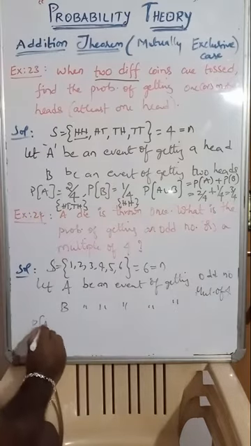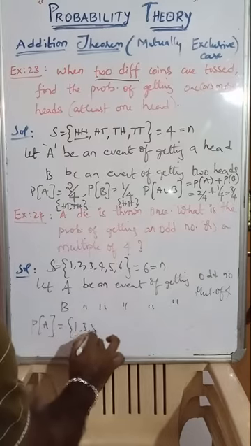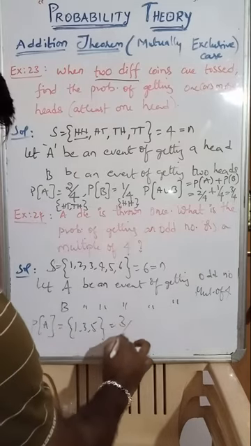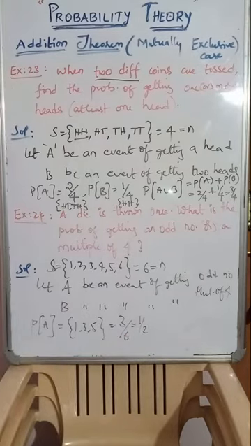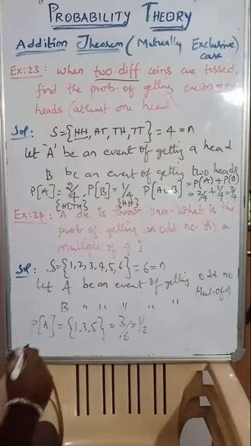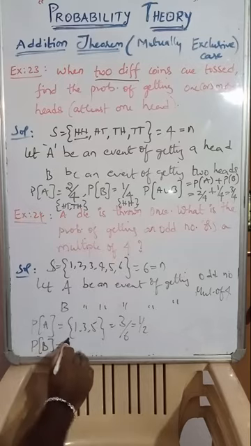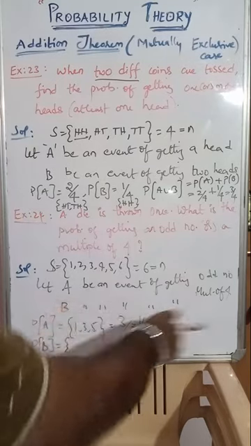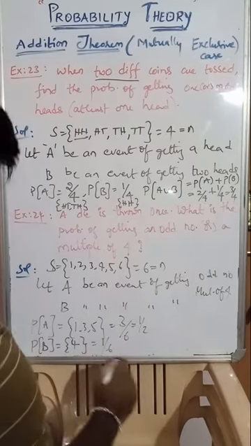B be an event of getting a multiple of 4. Therefore, probability of A, getting an odd number, possible cases were 1, 3, 5. Therefore, 3 by 6, 1 by 2. Probability of A is 1 by 2. Then probability of B. Possible cases, multiple of 4, how many are there? Only 1. So 1 by 6.